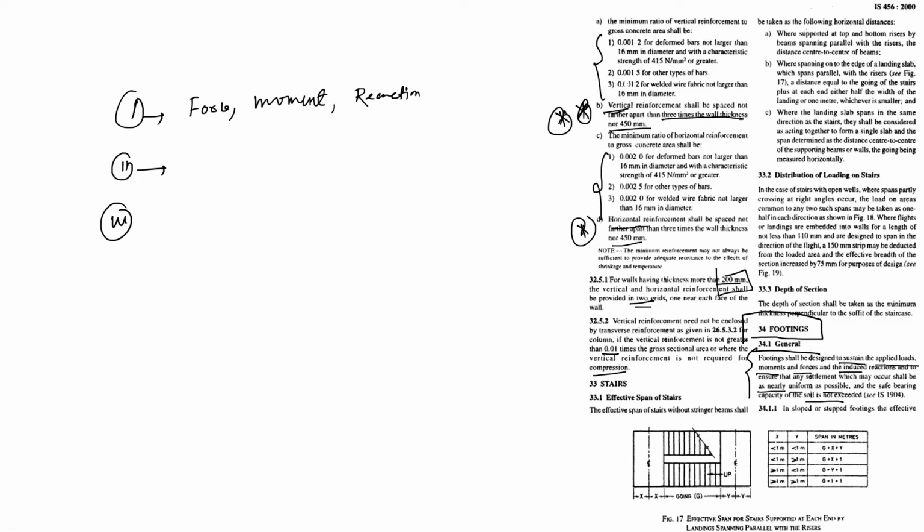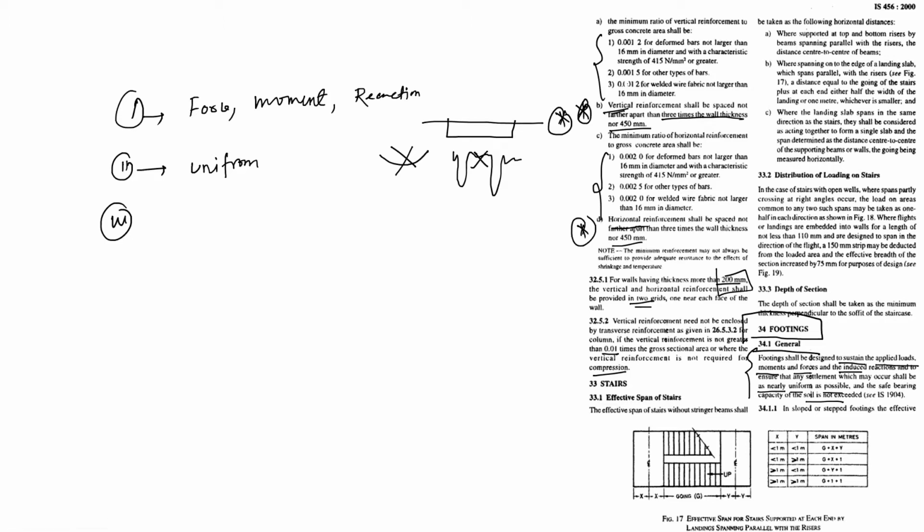Point number two, settlement may occur, but definitely the minimum that should be uniform, not like this kind of settlement, not like these kind of settlement. So this should be this kind of settlement.